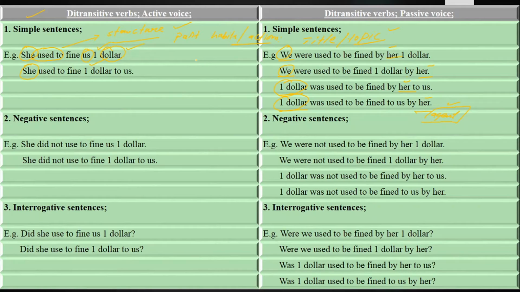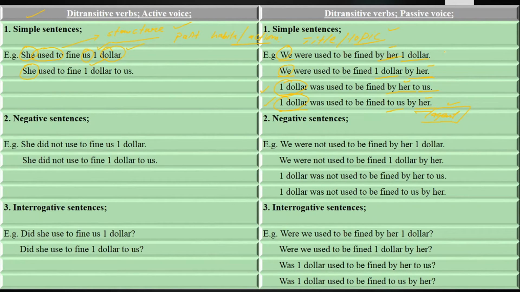Now there are four ways to change them into passive voice. When "we" comes in the first and second sentence, keep in your mind, "by her" will come at the end, "$1" at the beginning, "$1" at the beginning, "by her" at the end. And when "$1" is coming at the beginning in third and fourth sentence, so "by her" will come at the beginning, "to us" at the end, "to us" at the beginning, "by her" at the end.